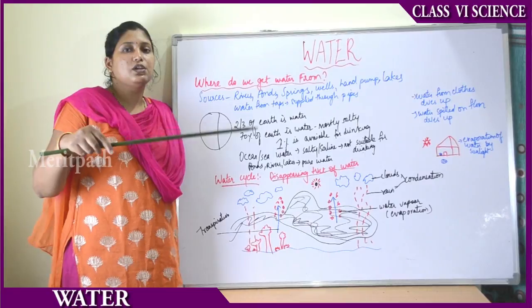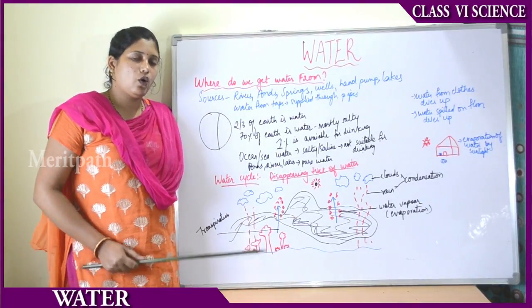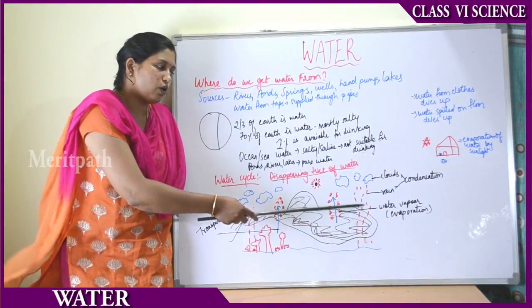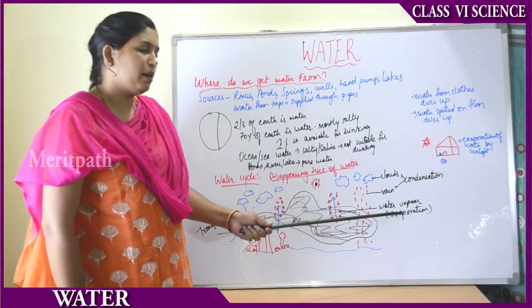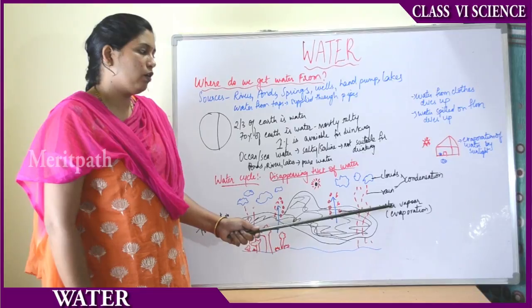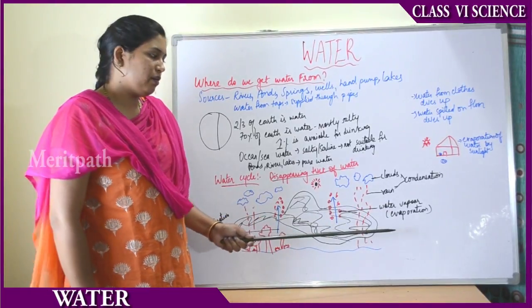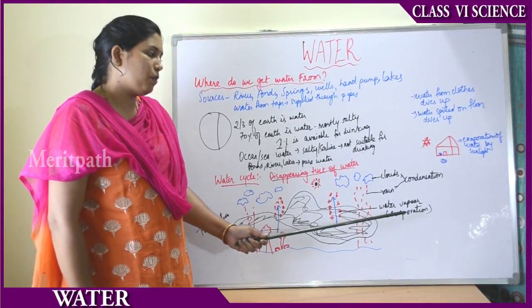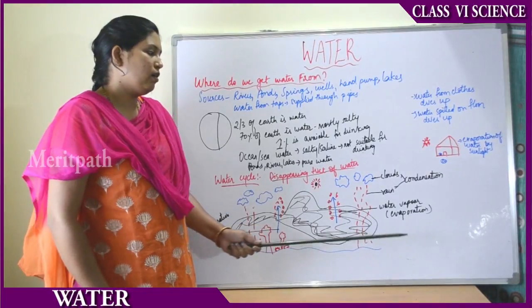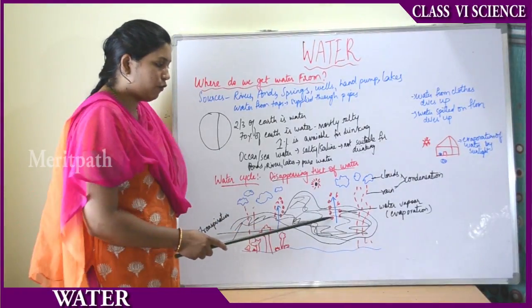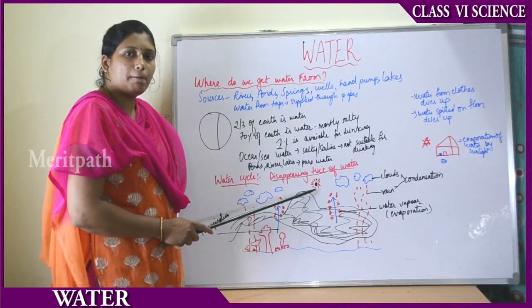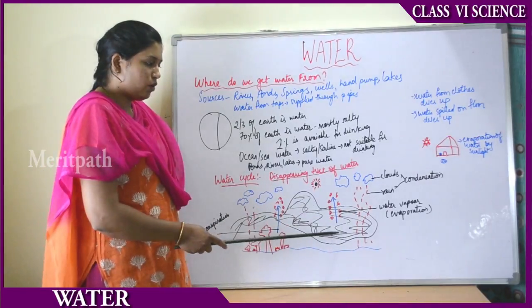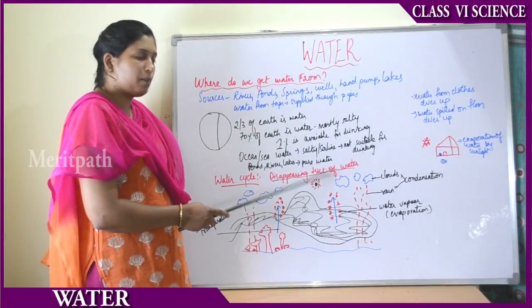The water turns into tiny droplets of water called water vapor, and then this water vapor rises up and goes into the sky. So the water vapor is nothing but the tiny droplets of hot water. When this water vapor rises up and goes into the sky, the process is known as evaporation. Understood? Water in the form of round tiny drops, due to the presence of sunlight, heat, goes up into the sky and reaches above the sky.